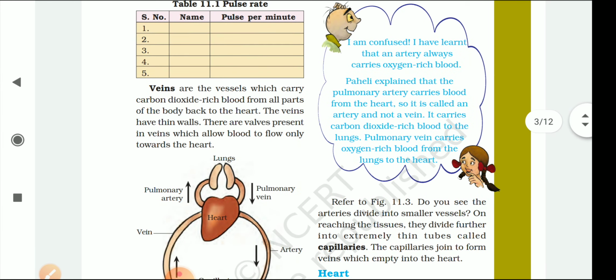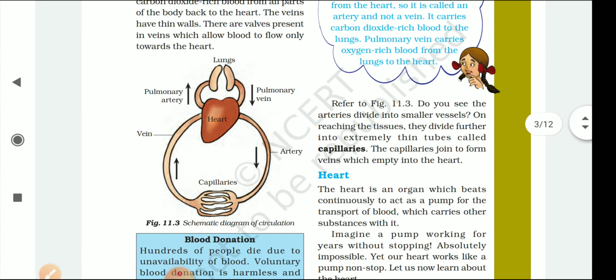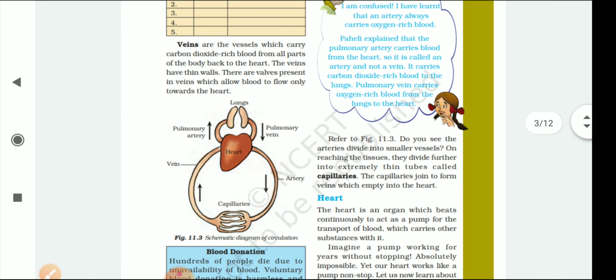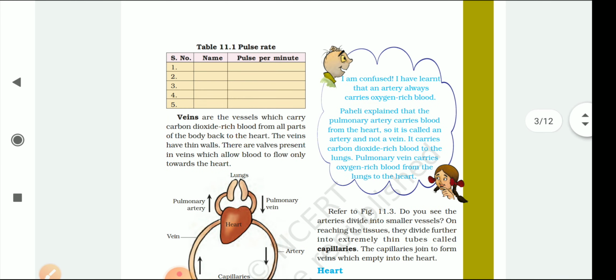Now there is the blood donation topic and all. We will discuss it in tomorrow's class in the next video, otherwise the video will be too long. So what is your work for today? You have to draw this beautiful picture on the left side of your copy, and then write what the pulmonary artery is doing, what the pulmonary vein is doing, and what the arteries are doing. Then you have to send me that.